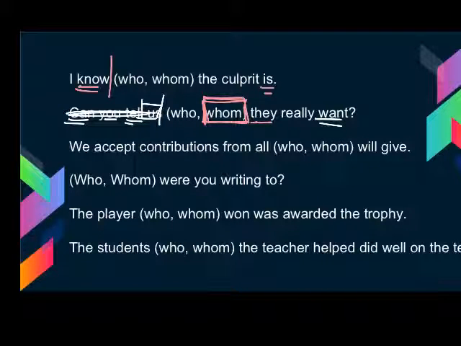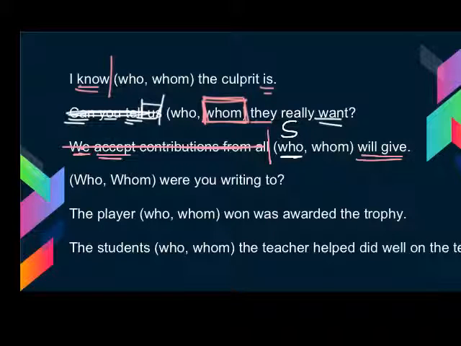Sentence number 3, we accept contributions from all whom will give. I can look at this again. I see a couple of clauses because I see more than one verb. There are my two verb phrases, accept and will give. If I look at the first, we accept contributions from all, is that a complete idea? Absolutely it is. I can ignore it and move on to my dependent clause. Will give, the person, place, or thing doing the giving is who. So I need to use the subjective form here because it's the subject of that clause.